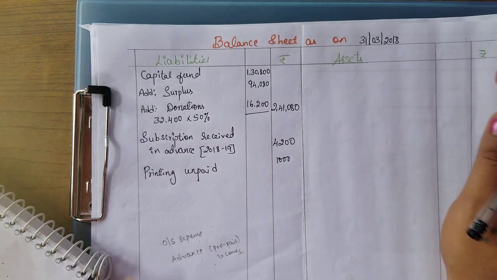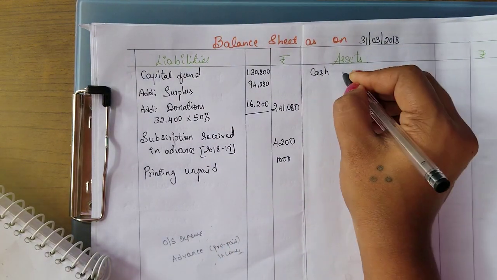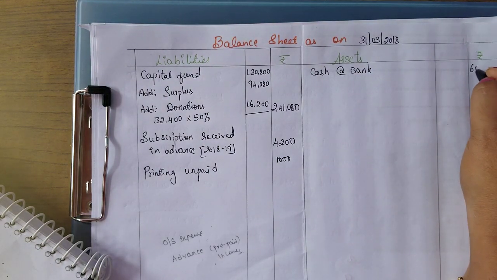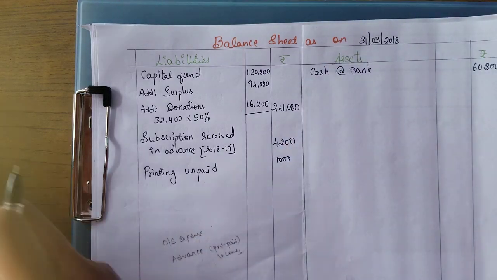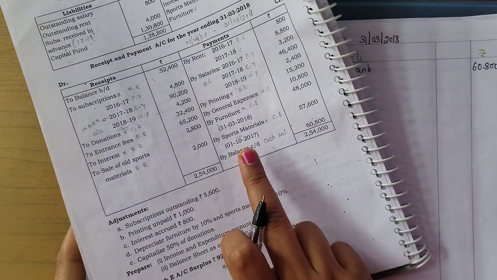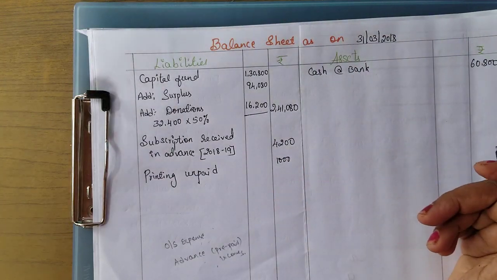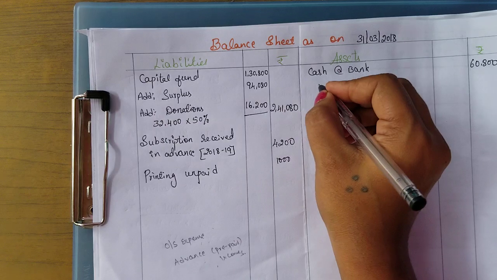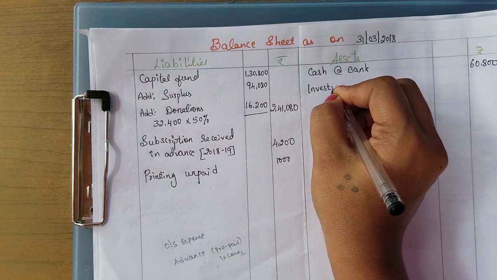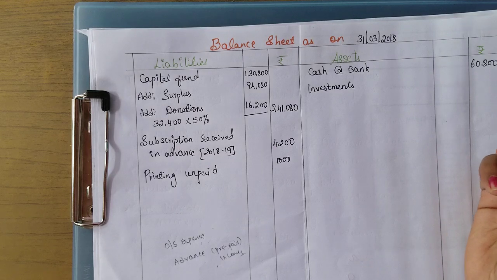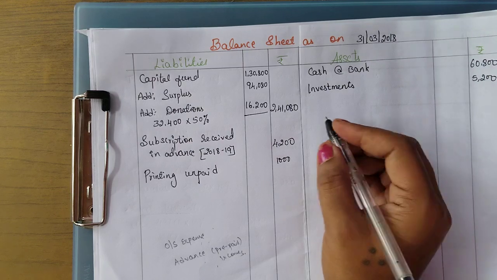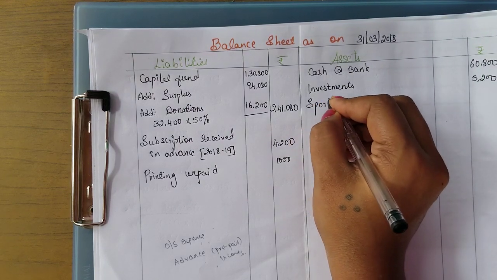And next, coming to the asset side, first we will go with the cash balance. Cash at bank is 60,800. This balance carried down will be the cash balance. Next we have investments, and there is no adjustment related to investments, so I'm writing directly 5,200.